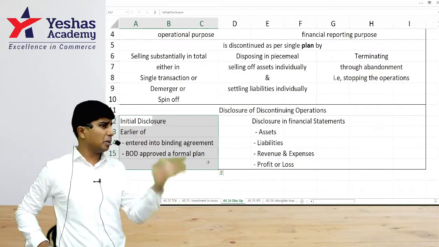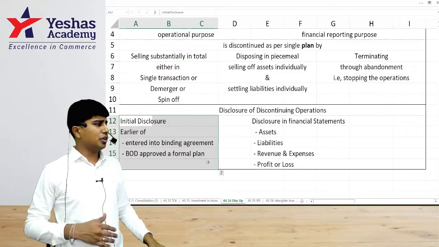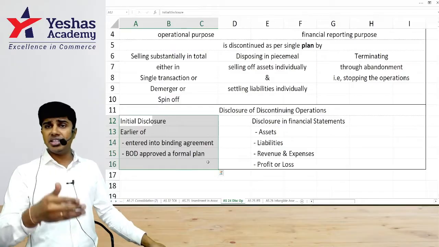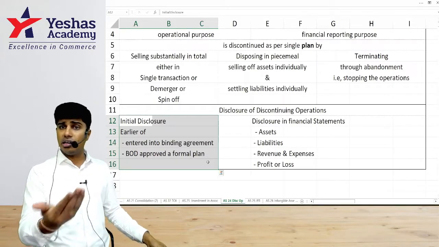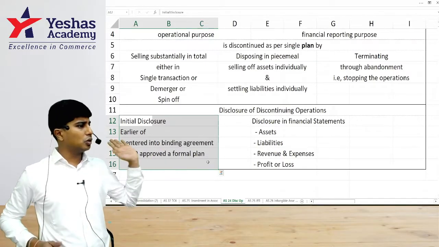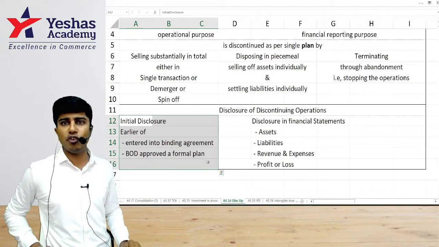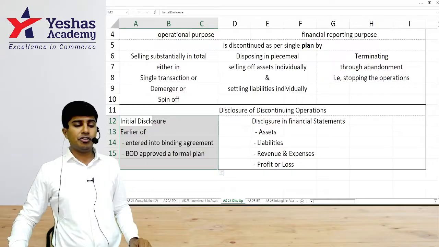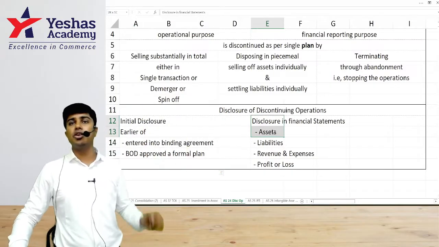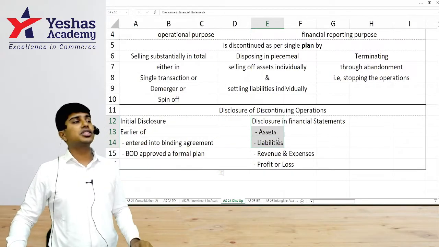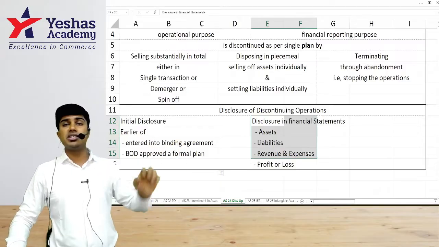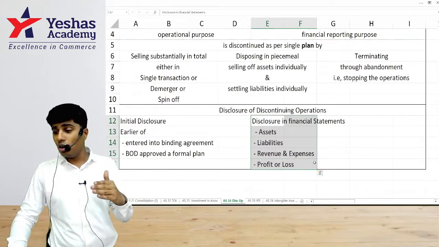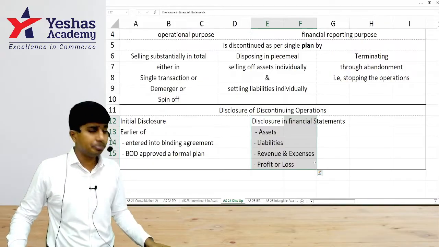After that, whenever they prepare their financial statements, they would have to disclose. If it is a non-listed entity, at the end of the year. If it is a listed entity on a stock exchange, they would have to give quarterly reports. In that quarterly report only, they would have to make this separate disclosure for discontinuing operations. Understood? What are the disclosures that we should make? Assets relating to discontinuing operations, liabilities relating to discontinuing operations, revenue and expenses relating to discontinuing operations, profit or loss from discontinuing operations. All of this has to be disclosed separately.